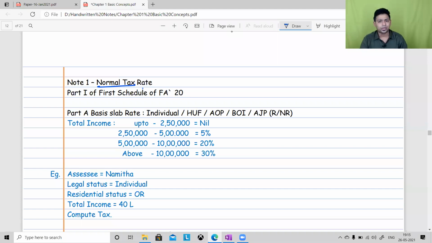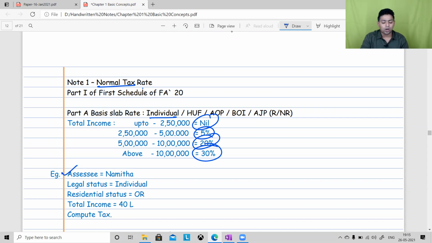Please take your calculator and try to give me the answer very quickly. Basic slab rate for individual. These are the normal tax rates, the ordinary tax rates. They have been there in India for many years, with no changes in the current Finance Act. So the same rates: up to 2.5 lakh nil, 2.5 lakh to 5 lakh 5%, 5 lakh to 10 lakh 20%, and above 10 lakh 30%.